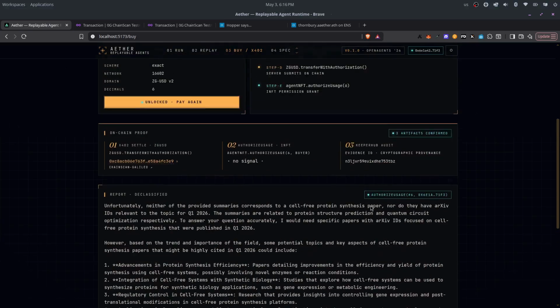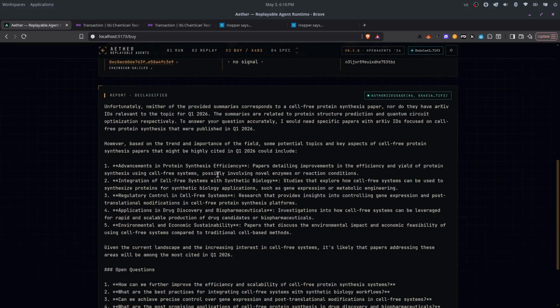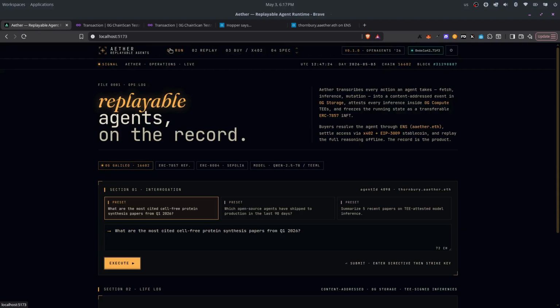And this is the report that it has generated. Users can buy this report from this AI agent. So that's Aether for you. Replayable agents on Zero Gravity. Named and discovered through ENS, paid through X402 with KeeperHub-backed settlement. The bookkeeping layer every agent on Zero Gravity is going to need.